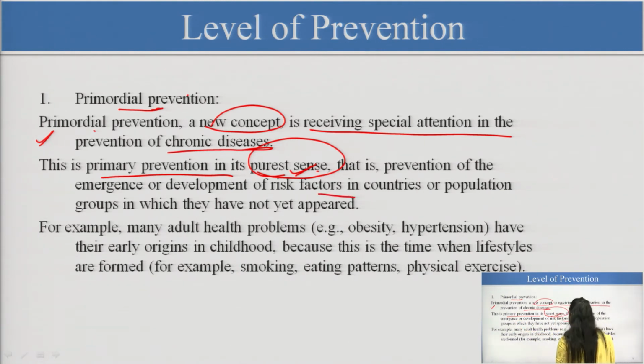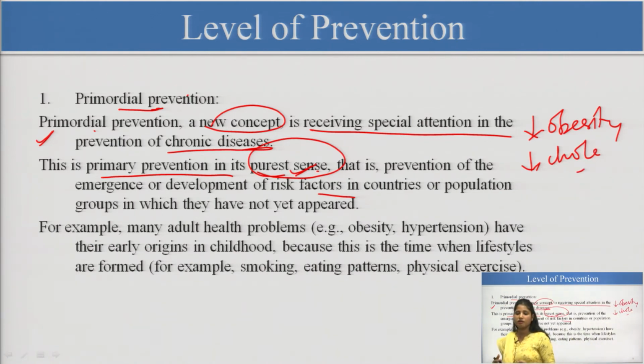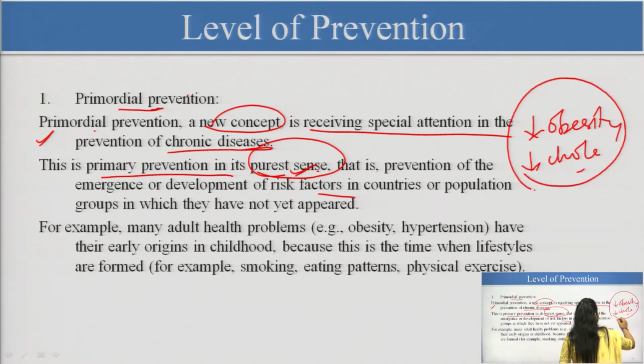So, what risk factors will we prevent? We will decrease obesity, okay, we will decrease the cholesterol level of the patient. These are some of the risk factors which are causing hypercholesterolemia, which are causing obesity, coronary problems, okay, heart diseases. So, here in primordial prevention, what are we doing? We are preventing the risk factors, we are approaching the risk factors, okay.